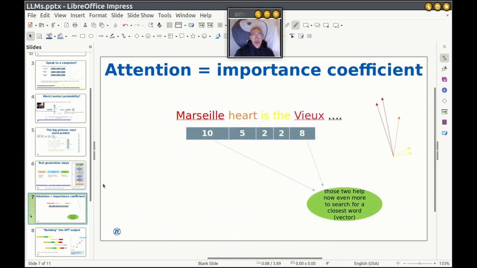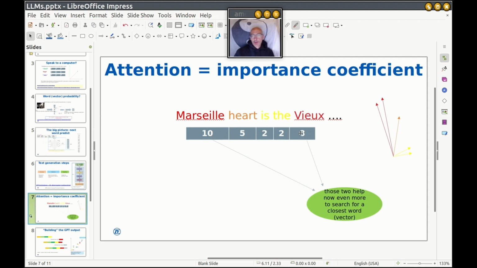But what is attention? That was the big game changer, okay? Importance coefficient. Again, nothing intelligent. It's simply a number that we add to other numbers. Marseille heart is the vieux. Well, we give the importance. Marseille is very important. Heart, an important word that helps us guess. Vieux, again, important, is the not so important, okay?